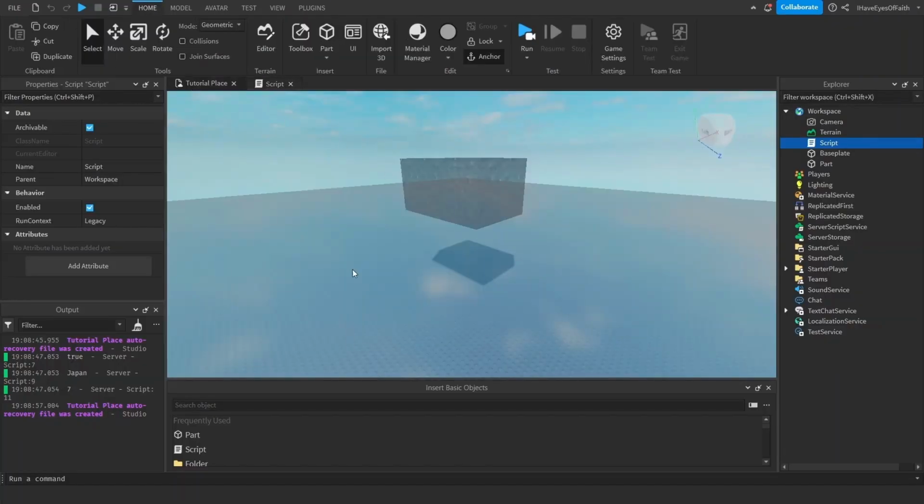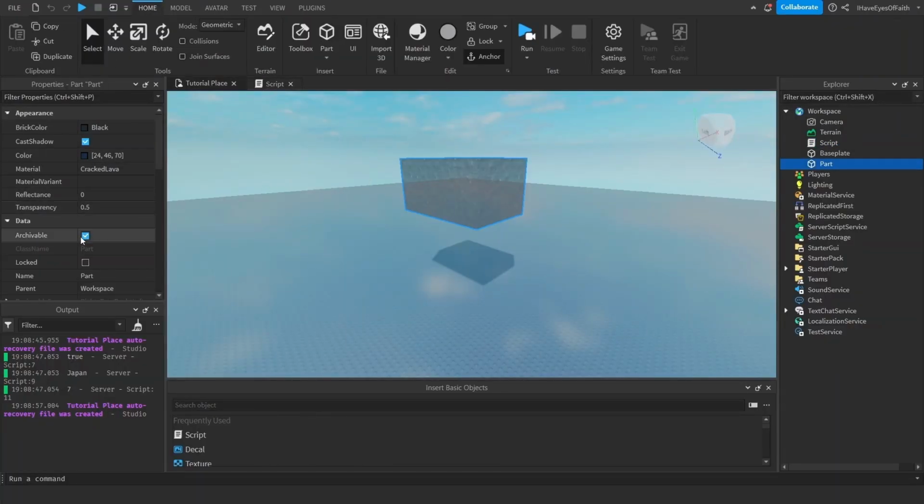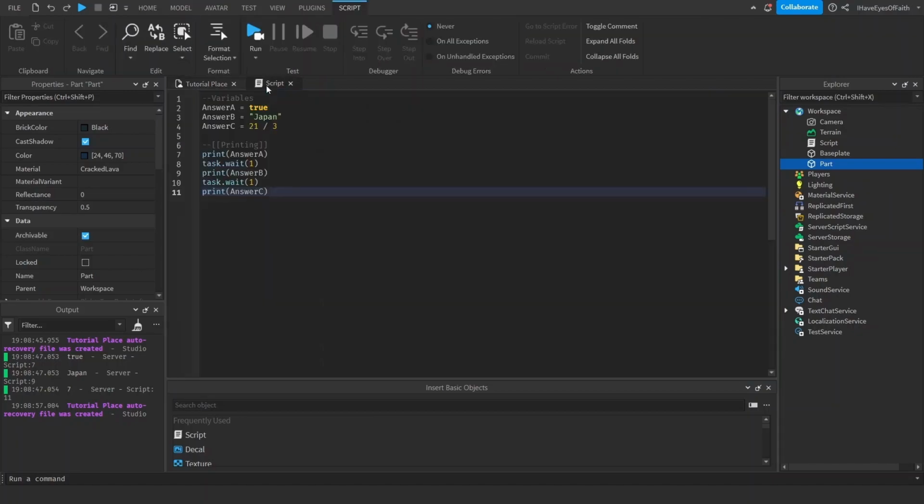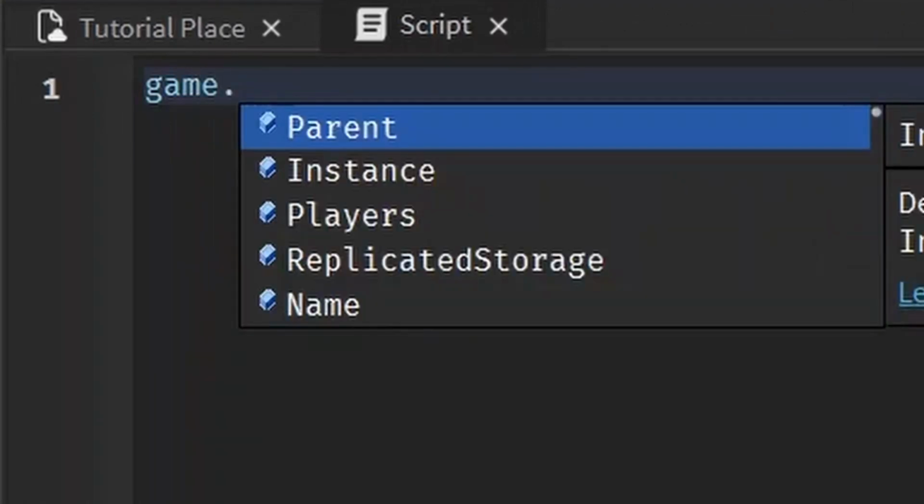So that's it. We have already looked at changing part properties in Studio, but we can also do it via script. First, we need to access the part. In the hierarchy, I mentioned that everything is inside game. So we start from broadest to most specific. I'll show you what I mean. Just type in game, all lowercase like that.